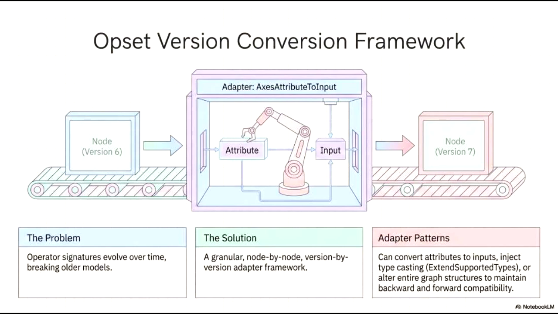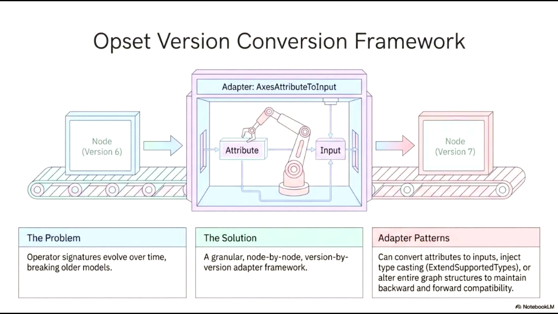As you can see in the diagram, a node from version 6 enters the adapter, in this specific case, the axes attribute to input adapter. The framework uses specialized patterns to transform the node, such as converting attributes directly into inputs to satisfy the requirements of version 7. These adapter patterns are highly versatile.